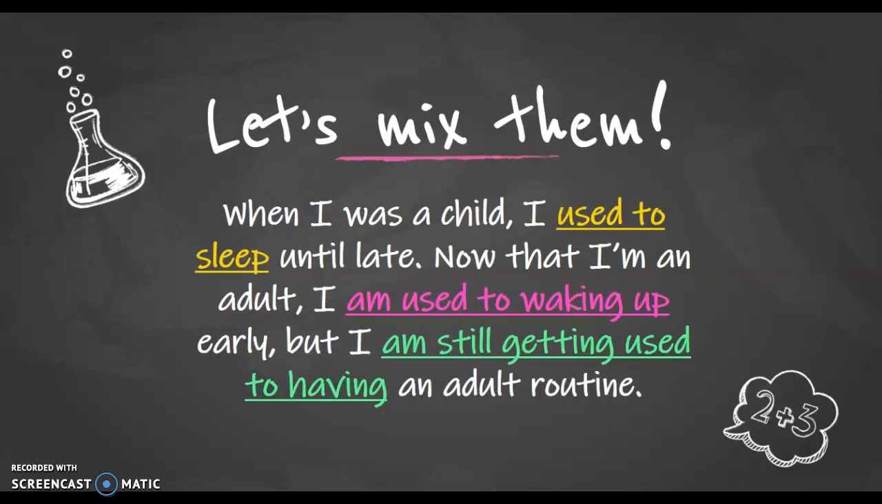Now let's mix them. Let's see how it looks having them together. When I was a child, I used to sleep till late. Now that I am an adult, I'm used to waking up early, but I'm still getting used to having an adult routine. See, this is the way we can mix them.